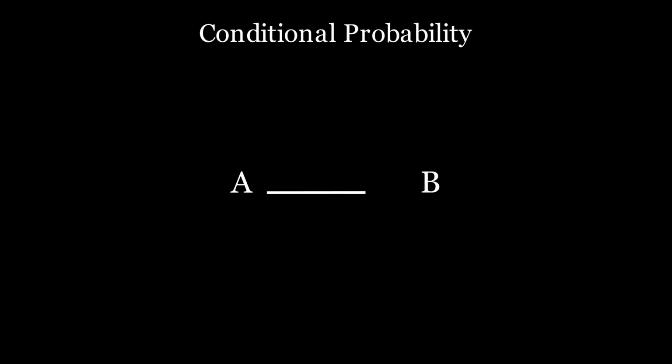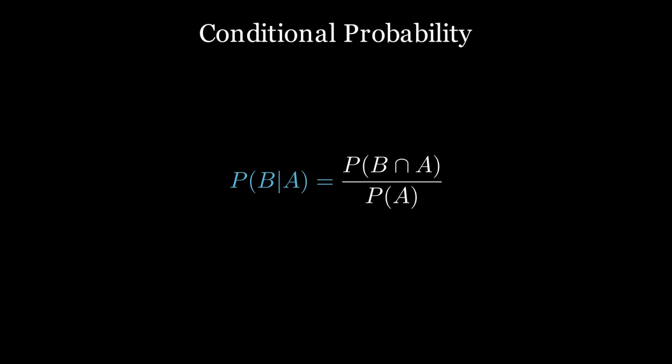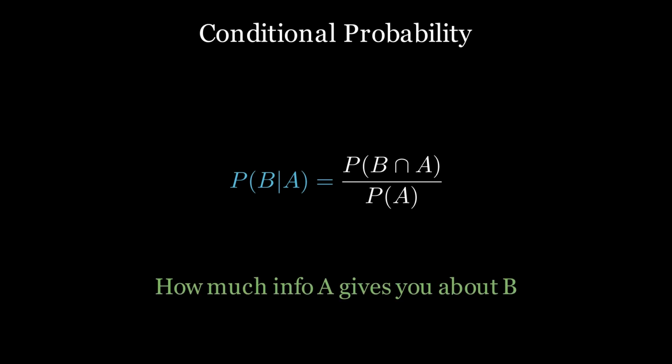This is conditional probability. This is to say, what is the probability of an event given that another event happened? The formula of this is the probability of the intersection of the two events divided by the probability of the happening event. It tells us how much information or certainty one event can give you regarding the other one.